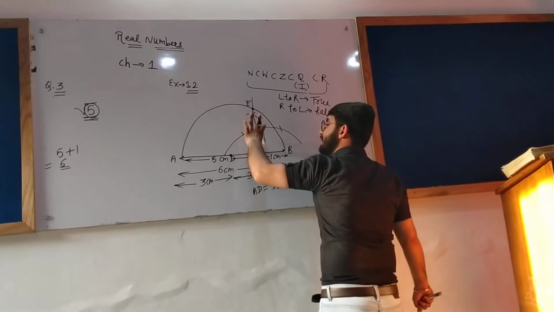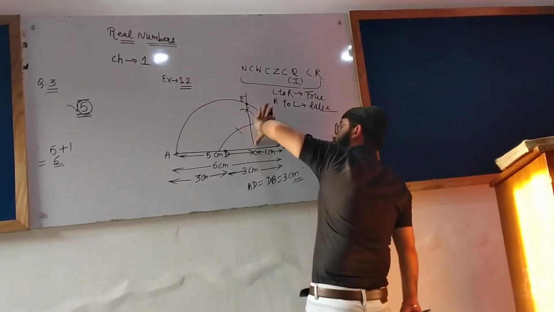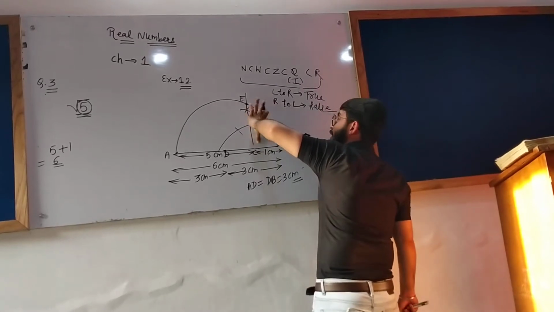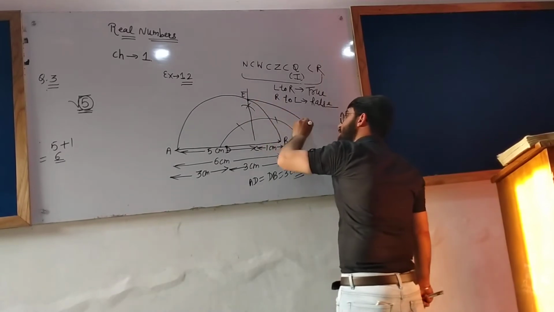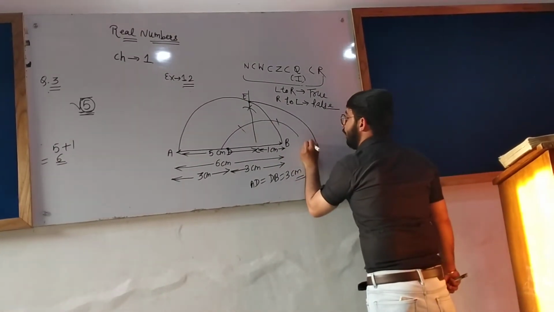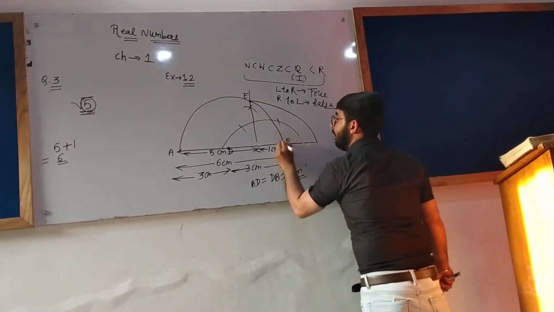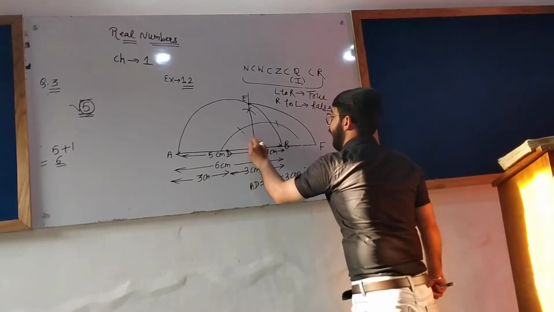Keep the compass here, take this length, and just take it to the line, the number line. Let it come here. Now draw dotted lines. Let this point be F.